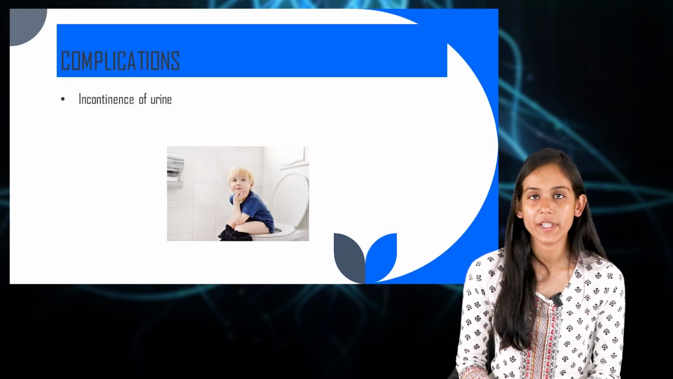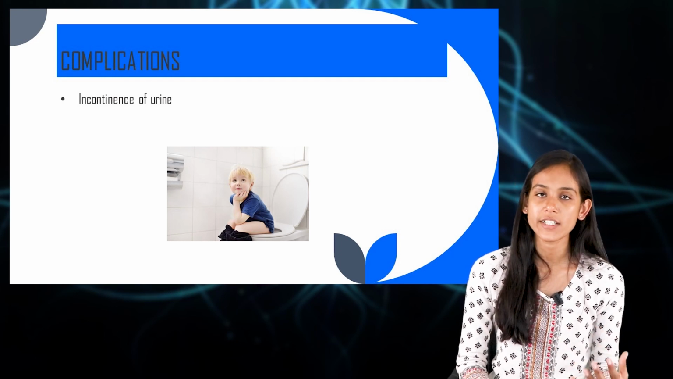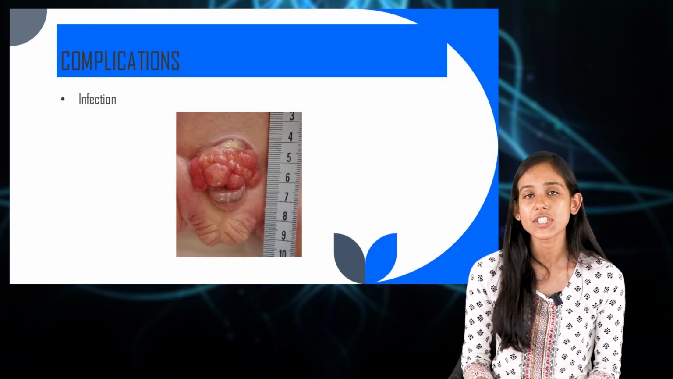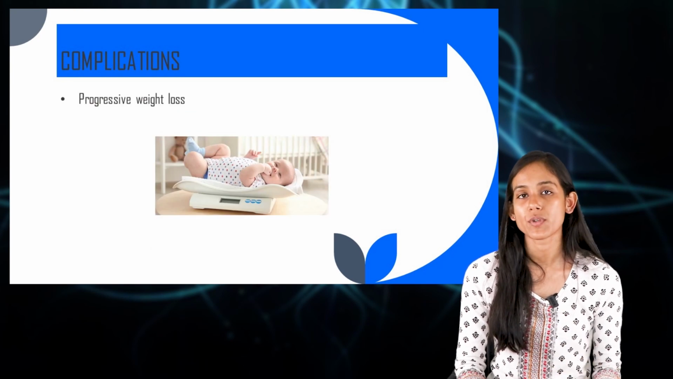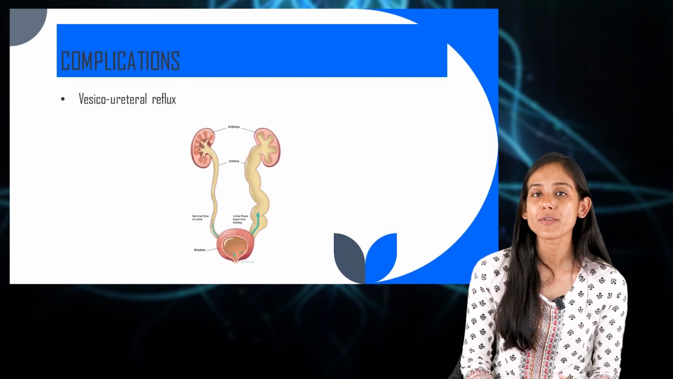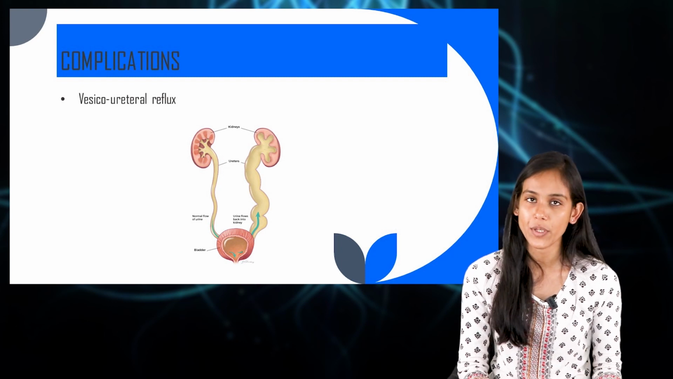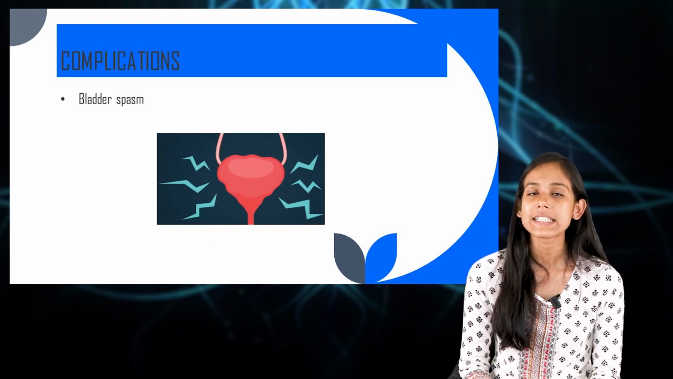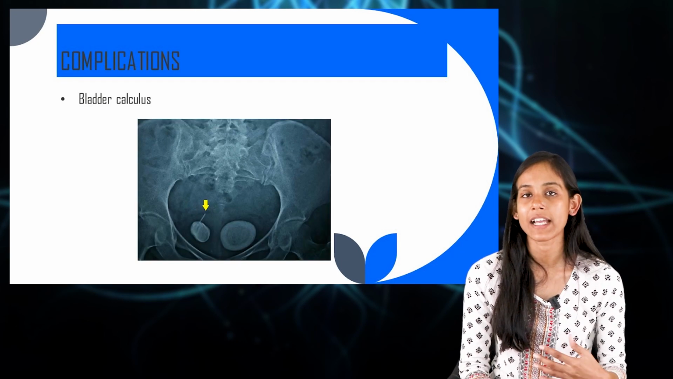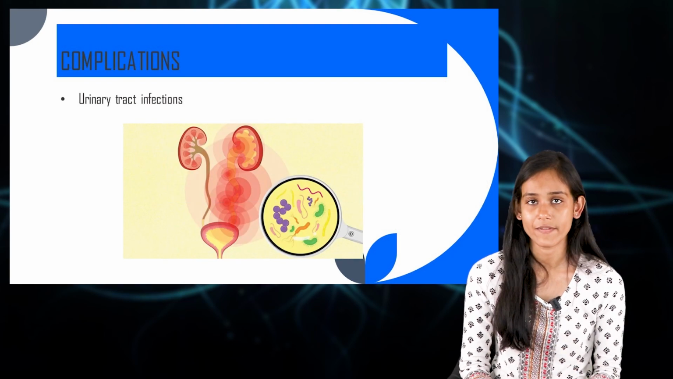Now moving on to the complications. In complications, we can see incontinence of urine, infection, and there can be dehydration or progressive weight loss. Apart from these things, there might also be vesicoureteral reflux, and then there might be bladder spasm, bladder calculus or urinary tract infections.